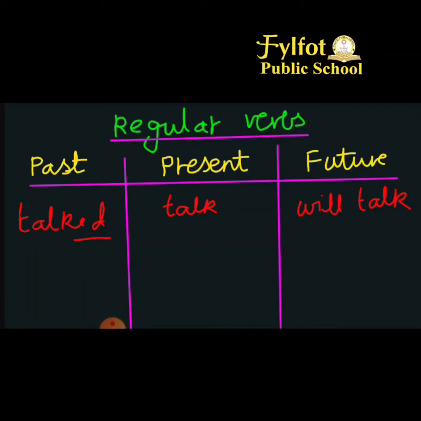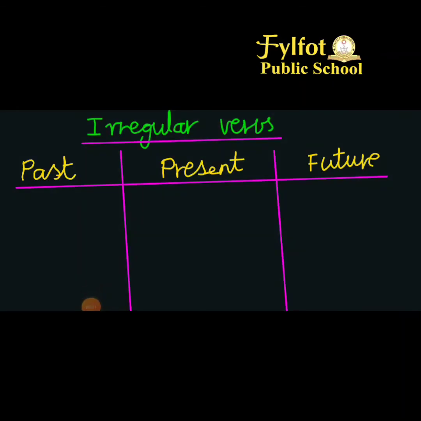So now let's talk about irregular verbs. Let's take the word run and put it in the present: run. In the future, it is will run, and in the past tense, it is ran. So you notice a vowel shift in irregular verbs. You can see the vowel shift in irregular verbs.